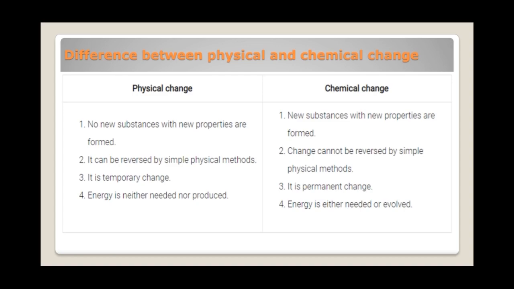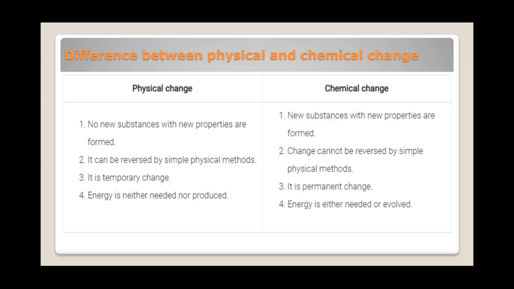And the fourth point is that in physical change, energy is neither needed nor produced, and in chemical change, energy is either needed or evolved. In some kinds of changes, energy is required. So that is the difference between physical and chemical change.